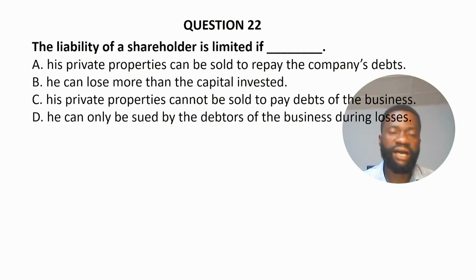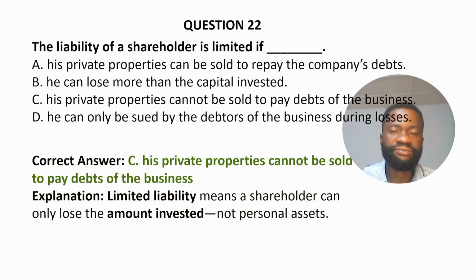And D. He can only be sued by the debtors of the business during losses. The correct answer to this question is option C. His private properties cannot be sold to pay debt of the business. So a limited liability means a shareholder can only lose the amount he or she invested, not his personal assets.